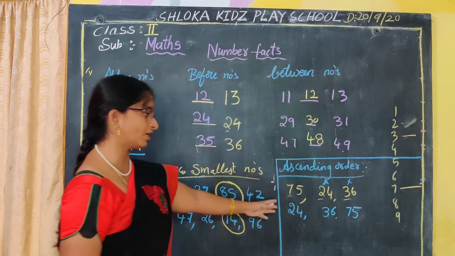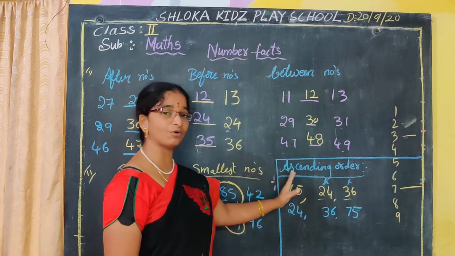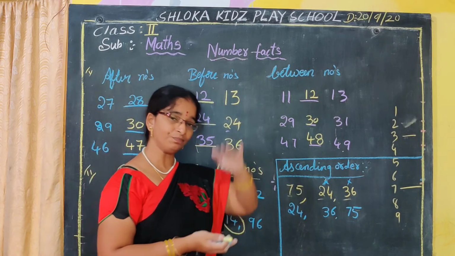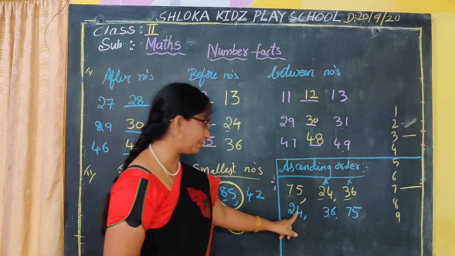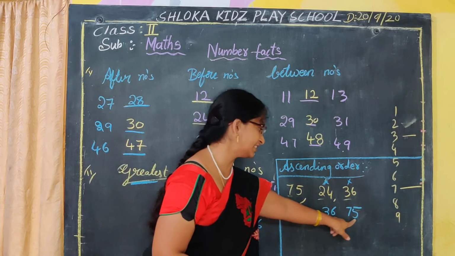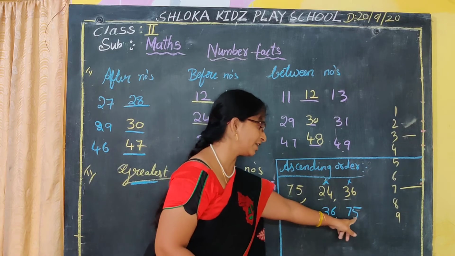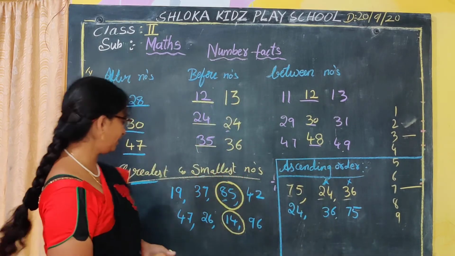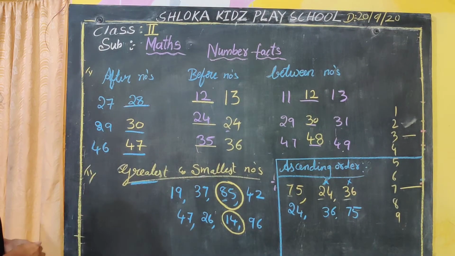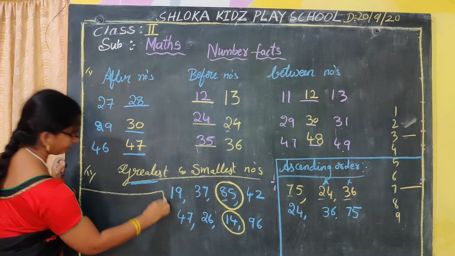So this is ascending order. Once again, Nana, ascending order means what? Small number to big number. So 24, 36, 76. This is the ascending order form. Okay, now we'll go for the descending order.